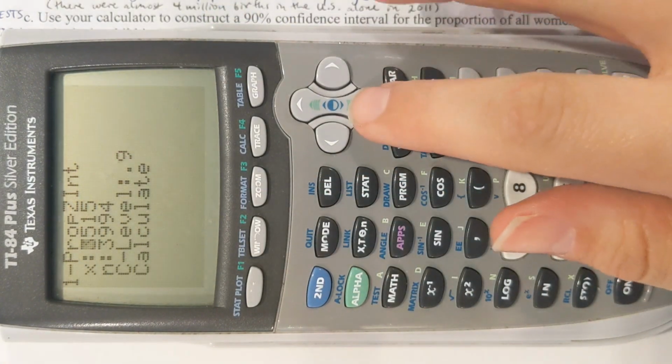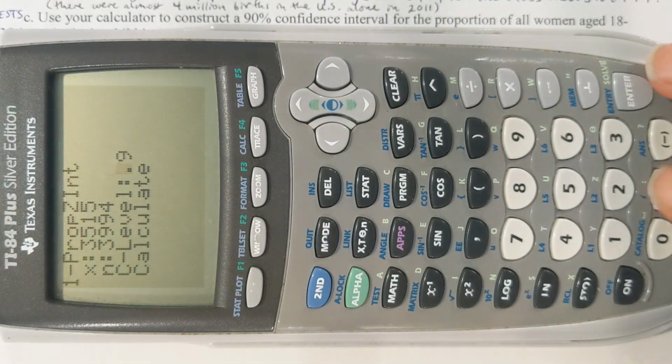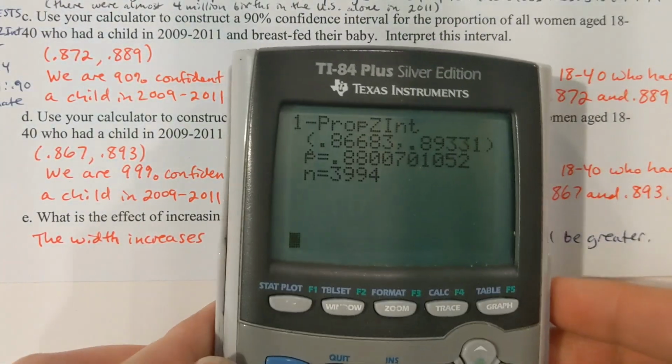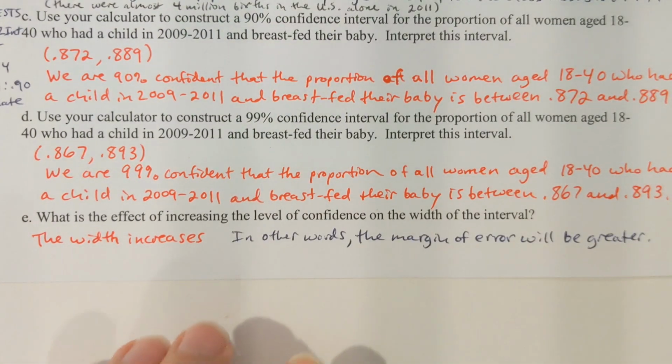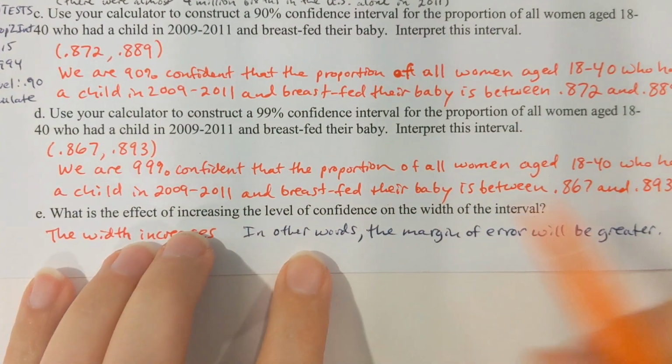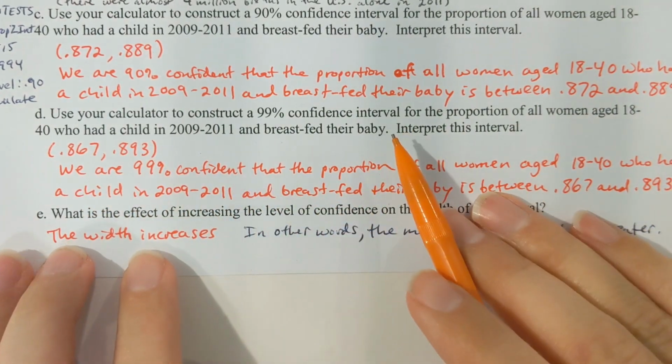Hit enter. Okay, everything's going to stay the same, only the confidence level is now going to be at a 99% level. Hit calculate, and you get a new interval there, 0.867 and 0.893 if you go nearest 3 digits on both of those. So that would be my answer, this interval of numbers.